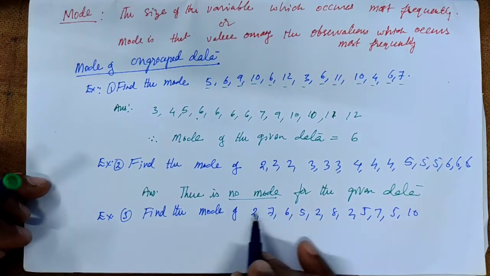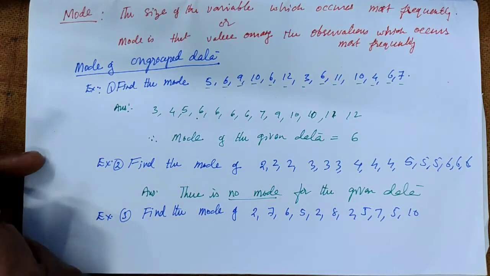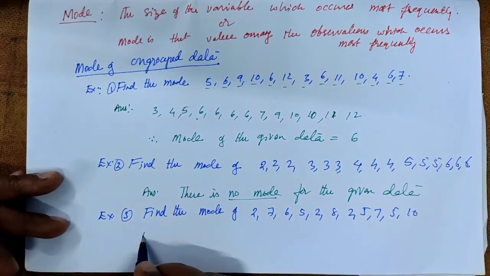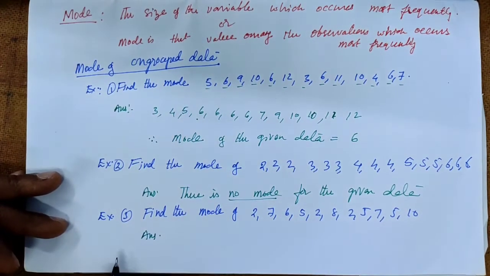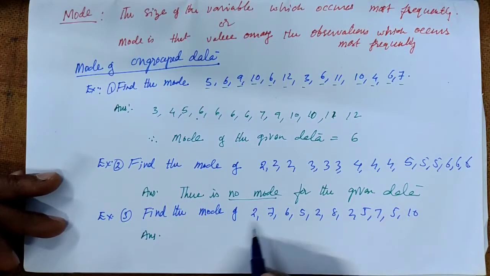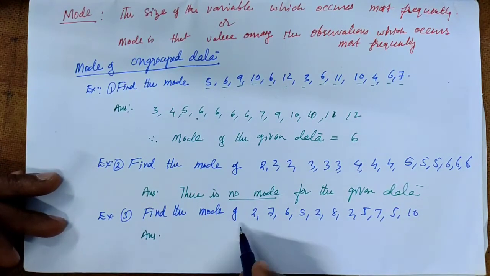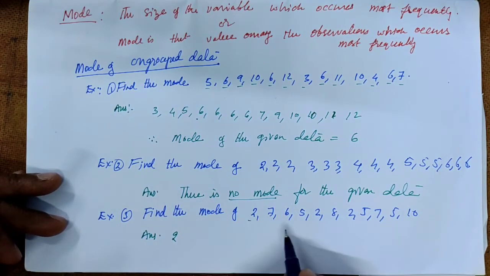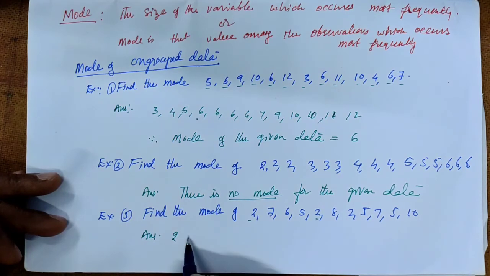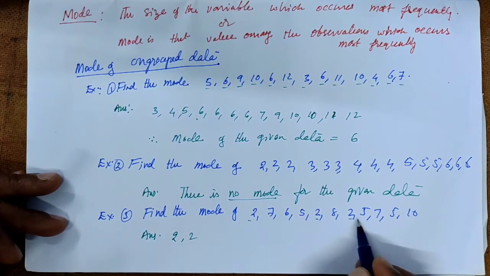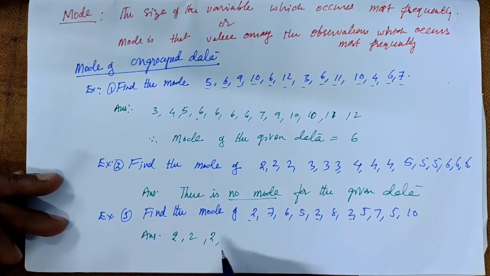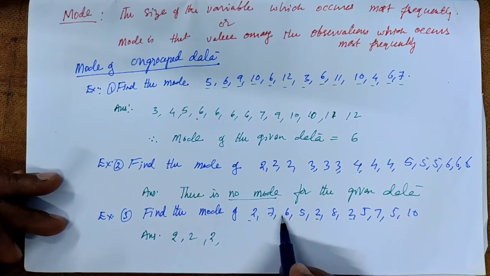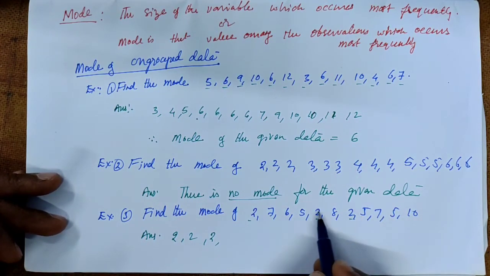So what do we do? We have to arrange this given data in a particular order, in ascending order or descending order. Which is the smallest one? 2 is the smallest one. So 2, this 2, and here is also 2, and here is also 2. So 2 is 3 times, and after 2 there is no 4, only 5.